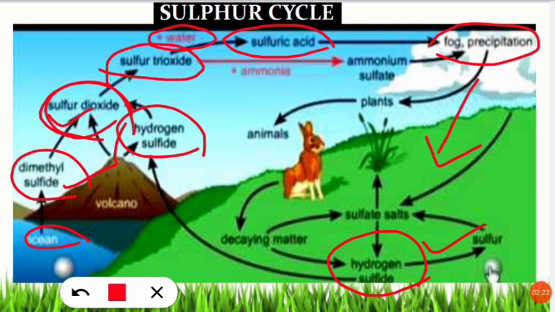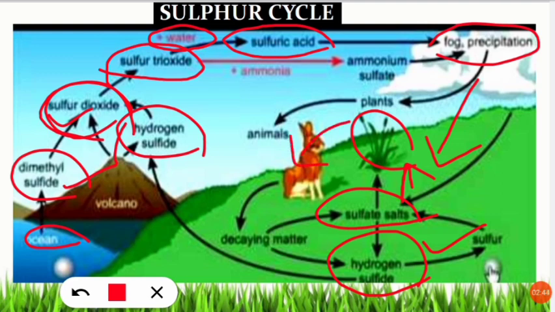So in this process they are formed as sulfate salts. So when they are reaching the ground, they are formed as sulfate salts, and these sulfate salts are taken up by the plants. Then from the plants it eventually moves to the higher trophic level, that is to the animals.